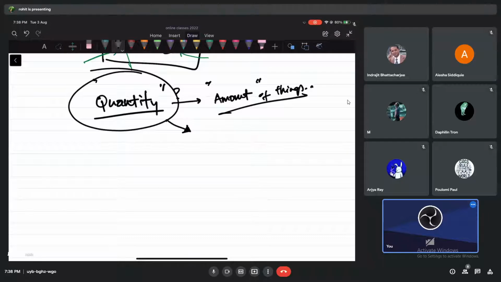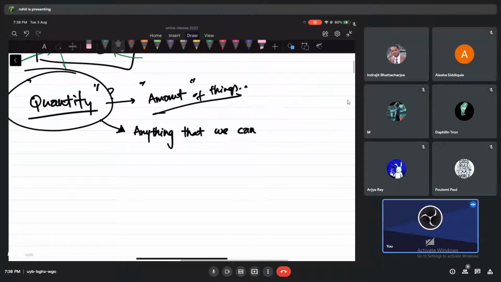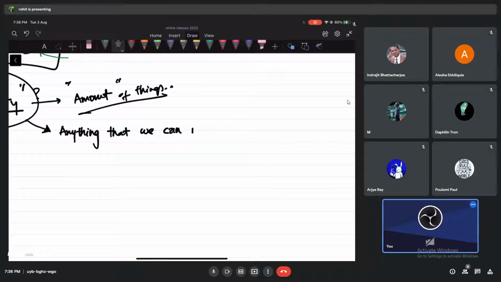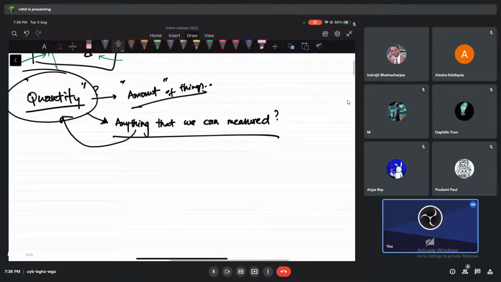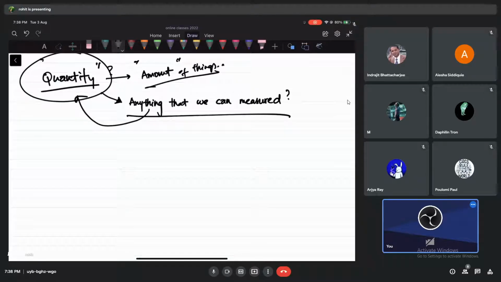Okay, let me tell you then. Quantity for us is anything that we can measure, that we can make a measurement of, anything that can be measured. Let me just write that, anything which can be measured. So that is what is known as a quantity for us. So can you just name something that we can measure? Anything, yes, I'm going to start writing them. Yes, guys, switch on your mic, don't be shy. We can't see you, I can't see you also, so it's fine. You can just speak.